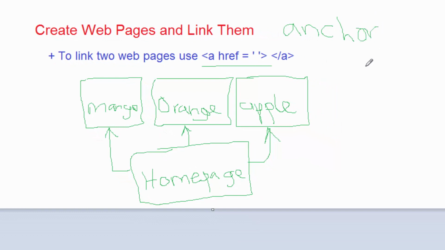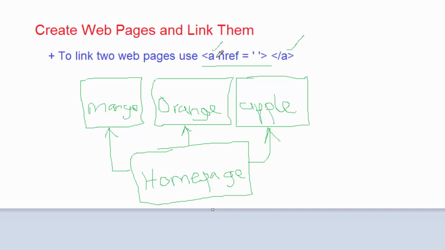The word anchor is like it is originating from the anchor which is used to dock ships. This is what we call anchor in the seaman's language. And here we are simply having our HTML anchor, which is only represented by letter A here, and it is closed here.